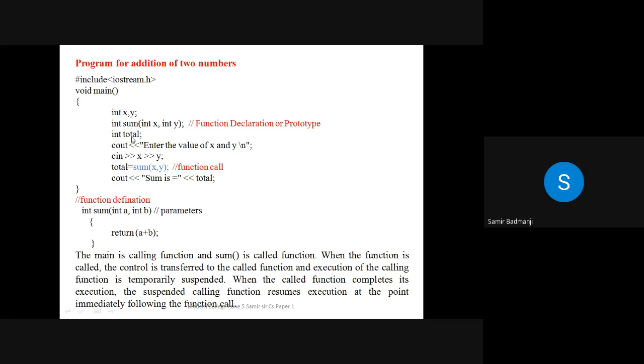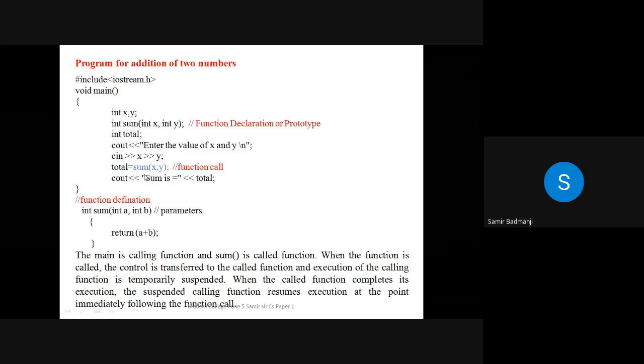Now we are using one variable called total. Cout, enter the values of x and y. So we are taking the values of x and y. So see, we are writing total is equal to sum(x, y). Now what is this? I have purposefully written it in blue color. Now this is nothing but the function call. See, this is the name of the function which we are calling.